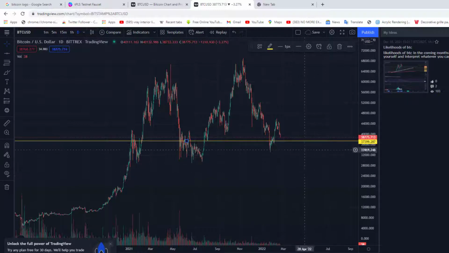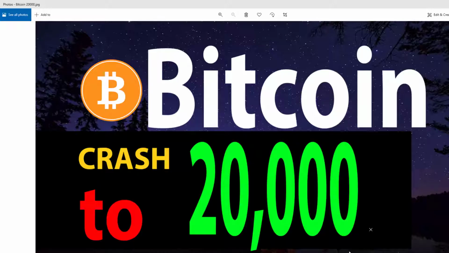Maybe there will be a bounce around 37k, which should result in some rally. But this is the current chart. The current price is around 38,000 US dollars per Bitcoin. So let's go back to this image. So why should Bitcoin crash down to 20k?